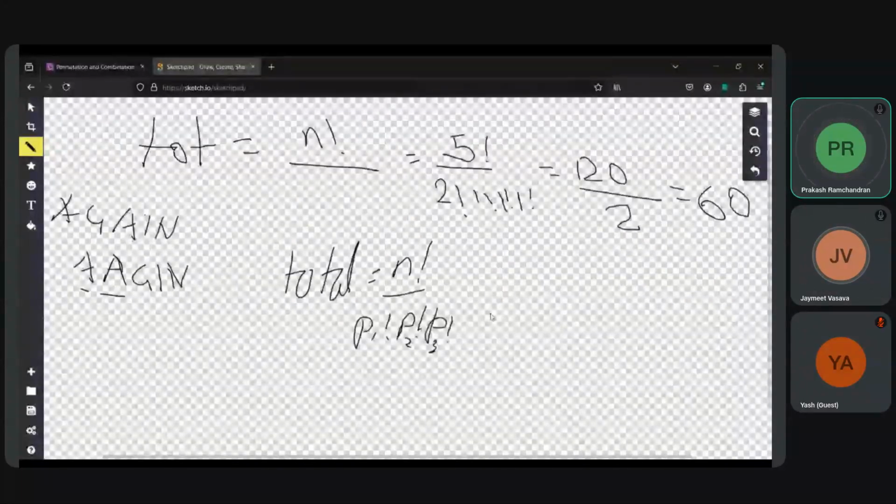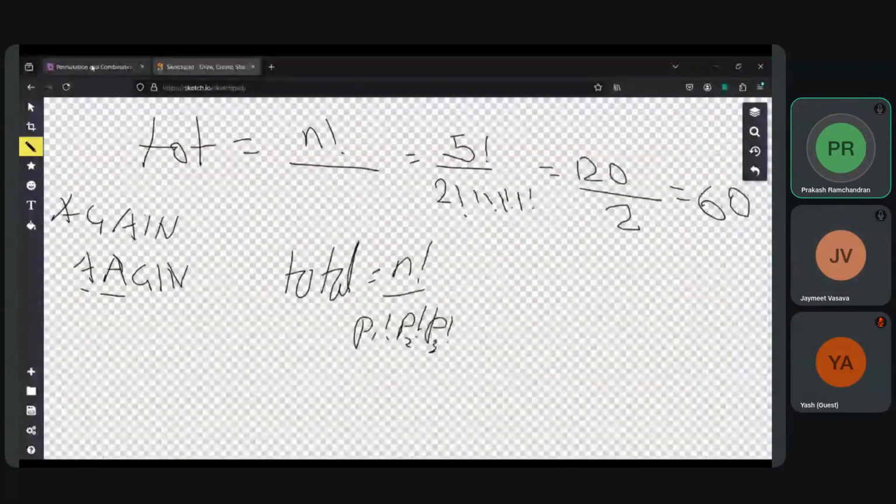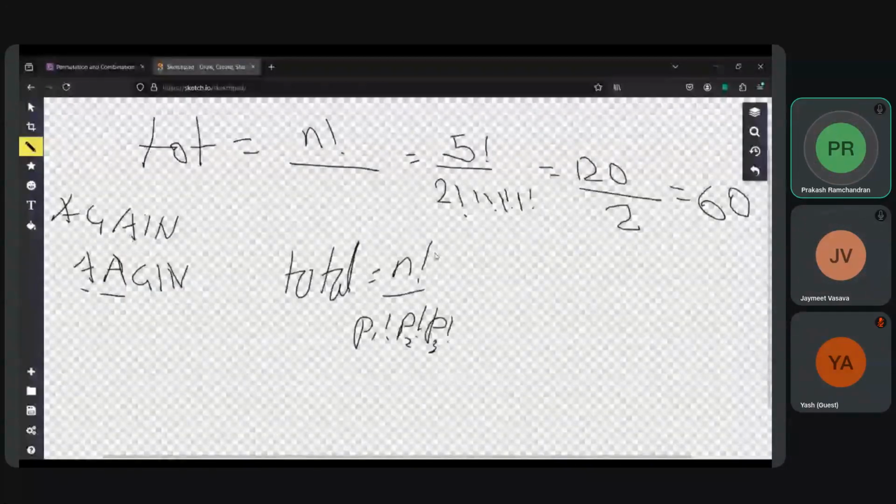Is he asking for unique? Or is he saying it can be anything? Is he asking unique? That's what. Unique is then n factorial divided by p1 factorial, p2 factorial, p3 factorial. I don't know why this p1 factorial, p2 factorial, p3 factorial. That means n factorial divided by (n minus r) factorial. So what is r? r is only one less, or two less. The problem is not well defined or well understood either way.